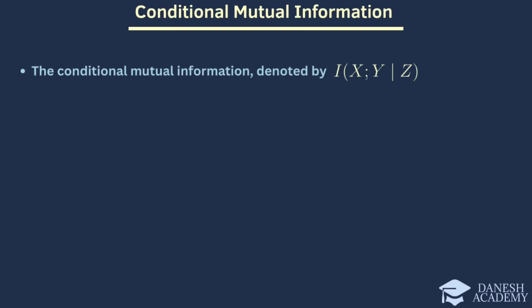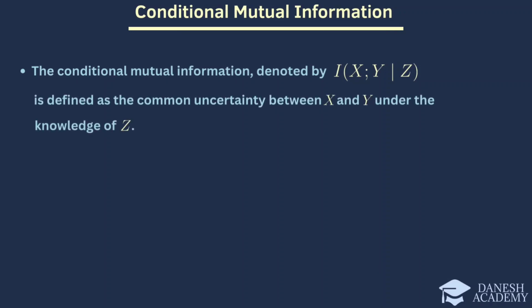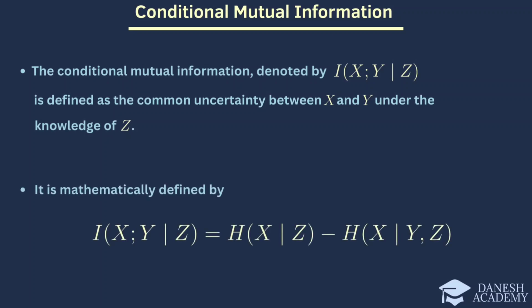Here we introduce the concept of conditional mutual information. Conditional mutual information is defined as the common uncertainty between X and Y under the knowledge of Z. Mathematically, it is expressed as follows. This formula represents how much knowing Y reduces the uncertainty about X given that Z is already known.